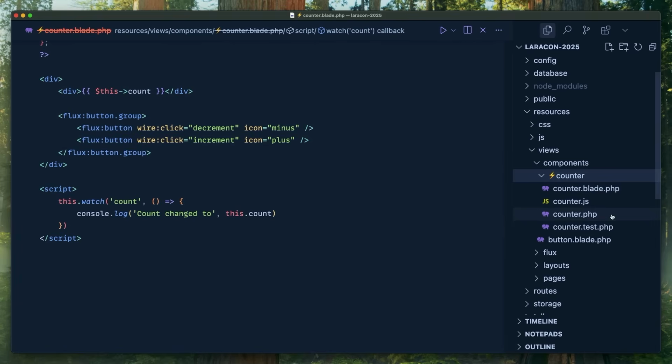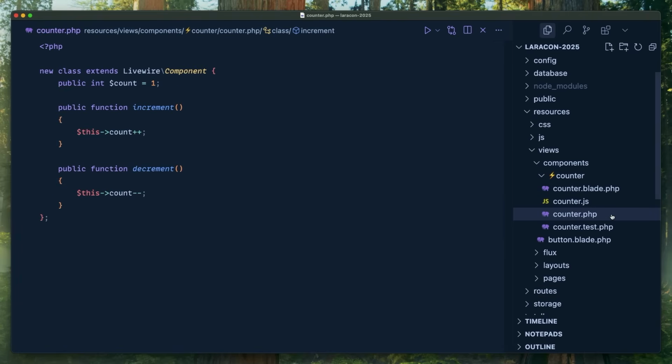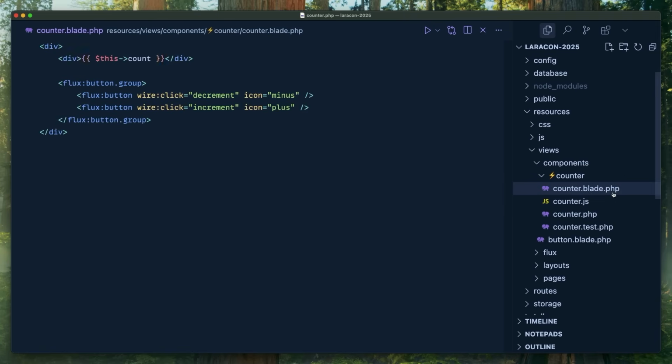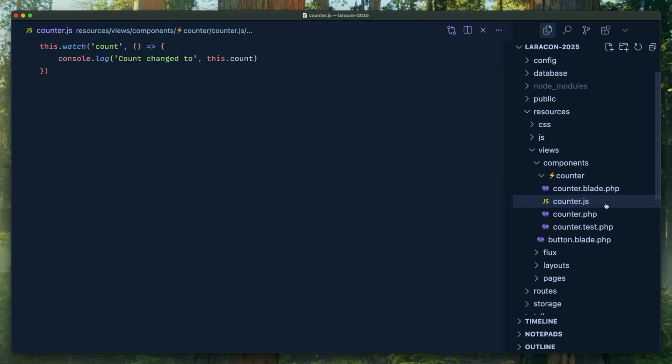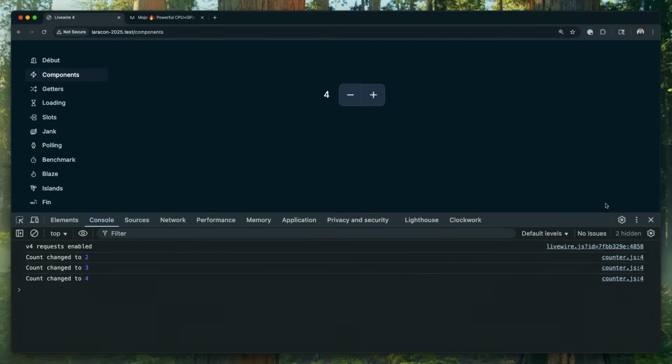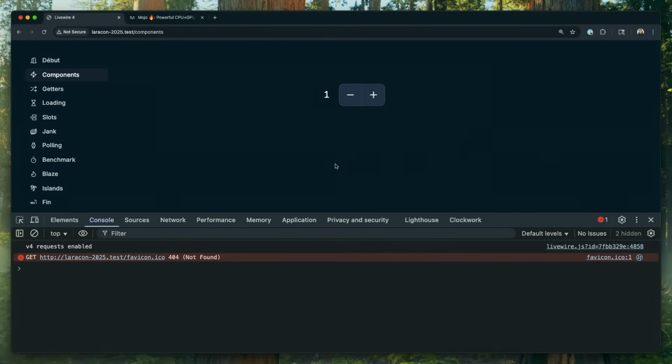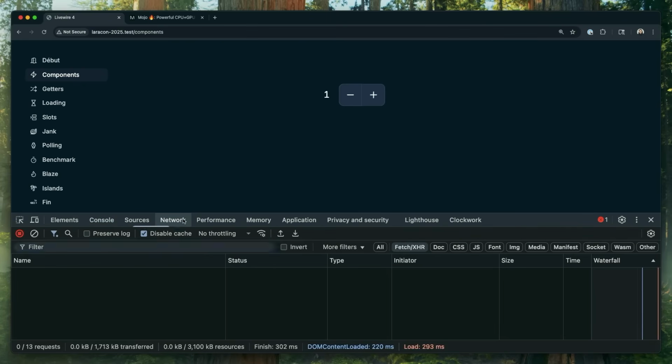So yeah, we got separate files in here like counter.php. This is a pure PHP file. There's nothing magical. That's an anonymous class with a semicolon and the file extension is .php. Your editor knows exactly what to do with it. Same as with the blade file. And the JavaScript gets put into a separate file. And we're being really smart about the JavaScript now. We rewrote that little section of the code base. So these JavaScript files are actually served as ES6 modules, the same stuff that a code splitting JavaScript system would do to your front end. So when you load this JavaScript, it gets cached and any component that uses it already has the JavaScript.